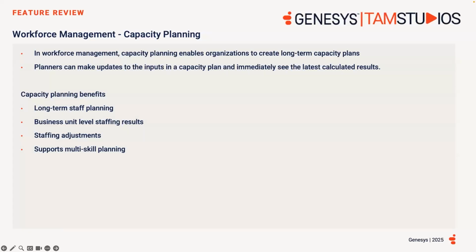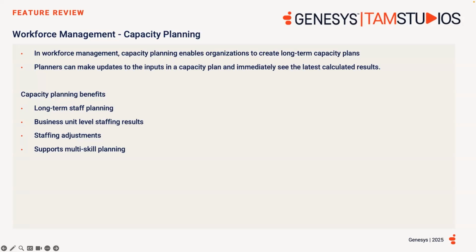Within Genesis Cloud Workforce Management, capacity planning now enables organizations to create long-term capacity plans by forecasting demand and aligning labor needs across multiple operational units. And also planners can make updates to these inputs in a capacity plan to immediately see the latest calculated results. These results help users to quickly create multiple what-if scenarios by copying an existing capacity plan and adjusting its inputs.